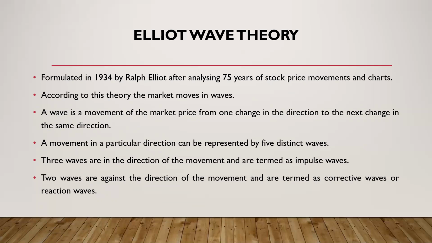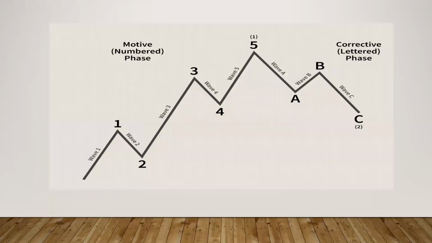A movement in a particular direction can be represented by 5 distinct waves. He says that if it's showing an upward trend, it is going to move in 5 distinct waves. If it's a downward trend also, it's going to move in 5 distinct waves before it makes a change. Out of these 5 waves, 3 waves are in the direction of the primary movement, and they are termed the impulse waves. And 2 waves are against the direction of the primary movement, and these are known as the corrective waves or reaction waves. You can understand that better when we look into the chart.